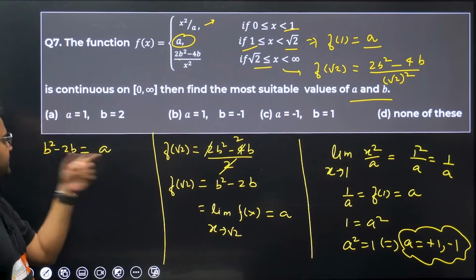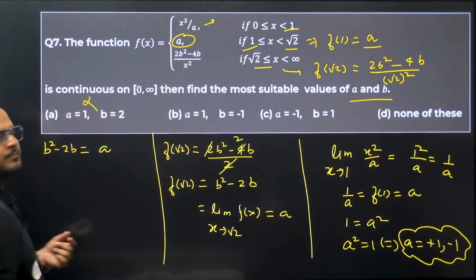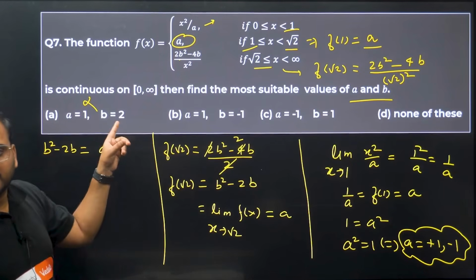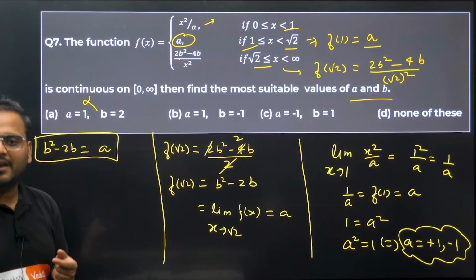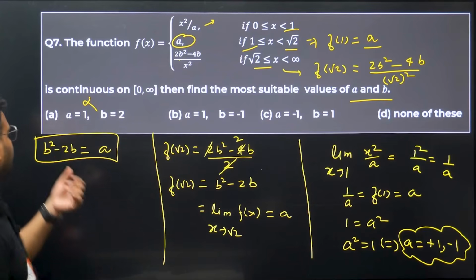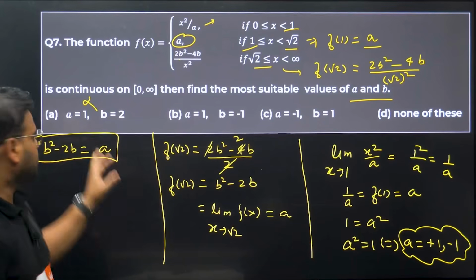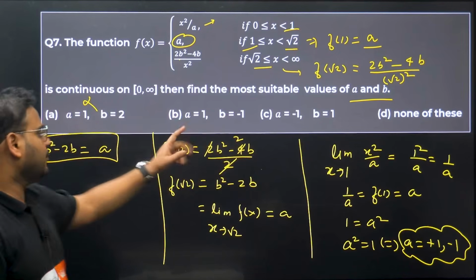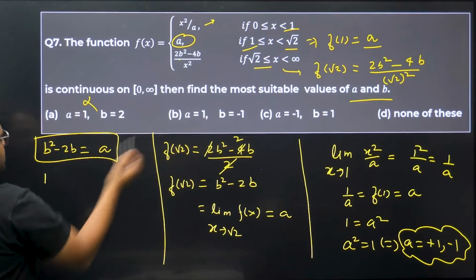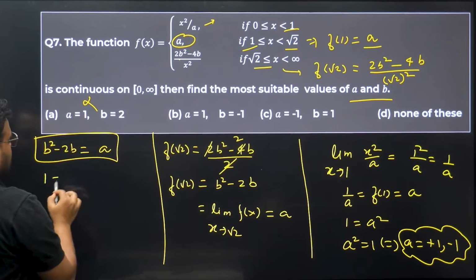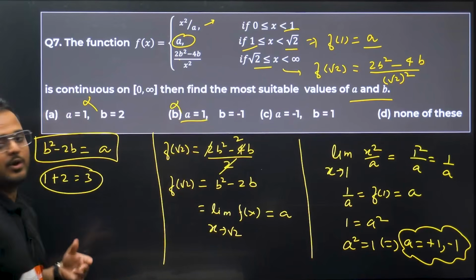If you put a as 1 and b as 2, it will become 4 minus 4, so it will not be true. Option A is wrong. Correct? Use the option in the given statement that we got. Use the first option: a value is 1 and b value is 2. What I get? b square will be 2 square minus 2 into 2. 4 minus 4 is 0. So not true. Second one: a is 1, b is minus 1. Square of minus 1 is 1, minus 2 times minus 1 becomes plus 2. How much is this coming as? 3. But a value is 1. It means option B is also wrong.